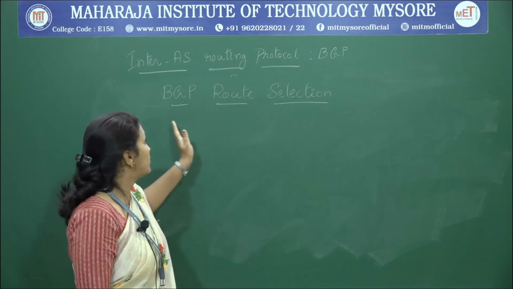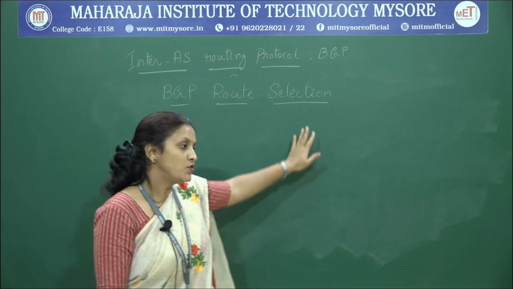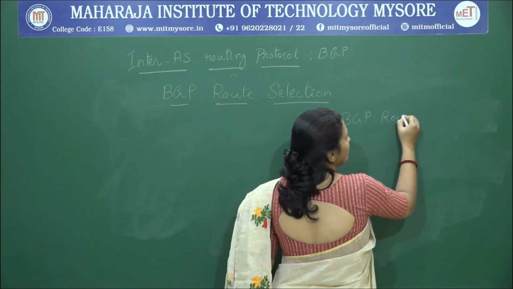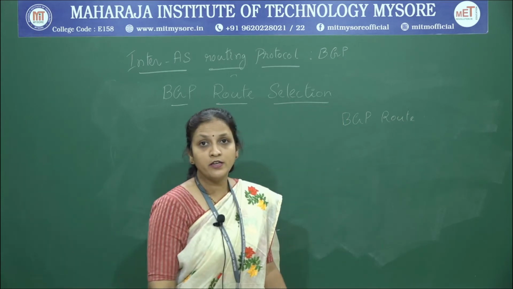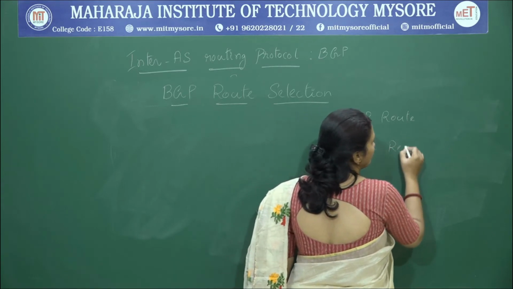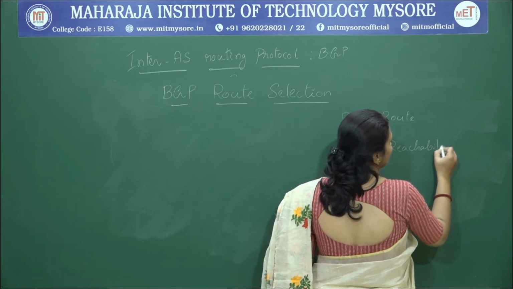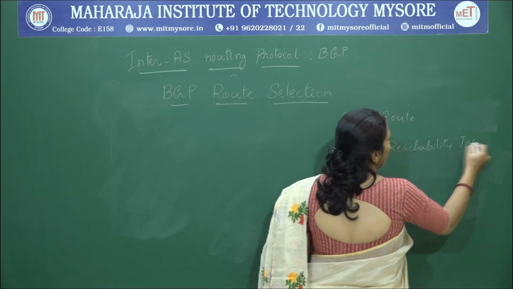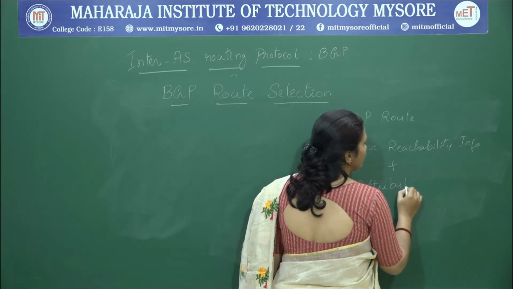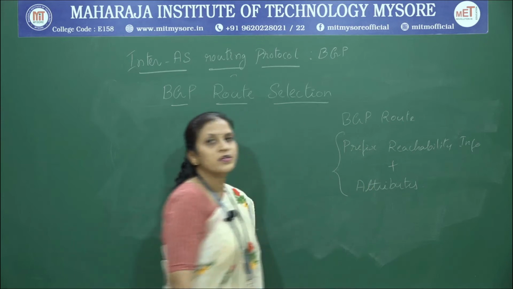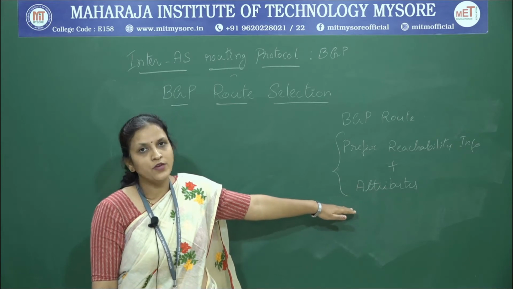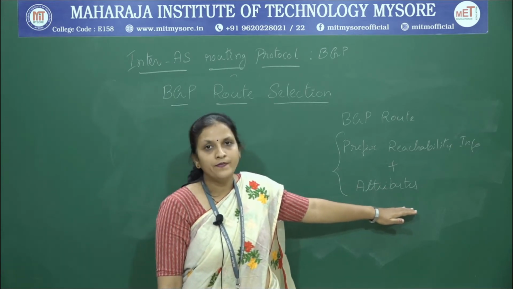The next topic of discussion is BGP route selection. As we all know, a BGP route is nothing but the prefix reachability information along with the BGP attributes. This constitutes a BGP route as we have already discussed. The major two attributes that we are considering here are AS path and next hop.